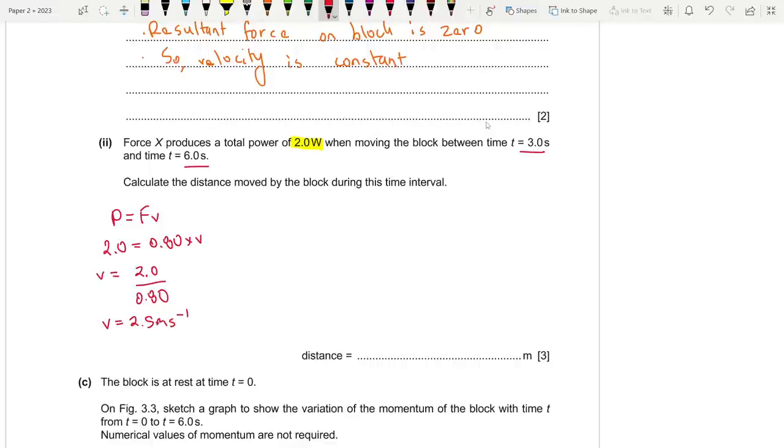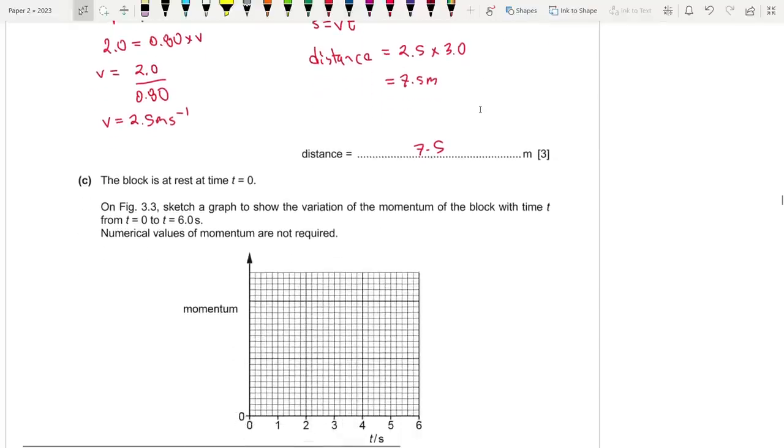And we already stated that the velocity is constant. So for 3 seconds, what is our distance moved? We can use the formula S equals Vt. So the distance is equal to 2.5 times 3 seconds, which is 7.5 meters. Yeah, all good.